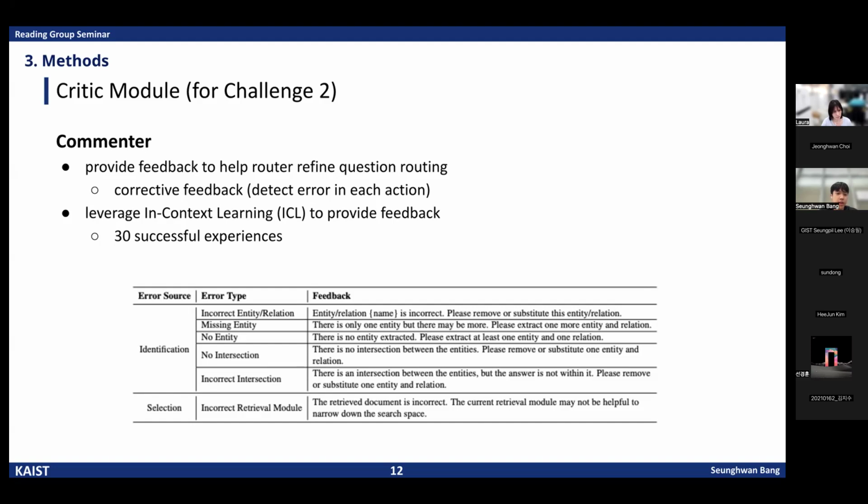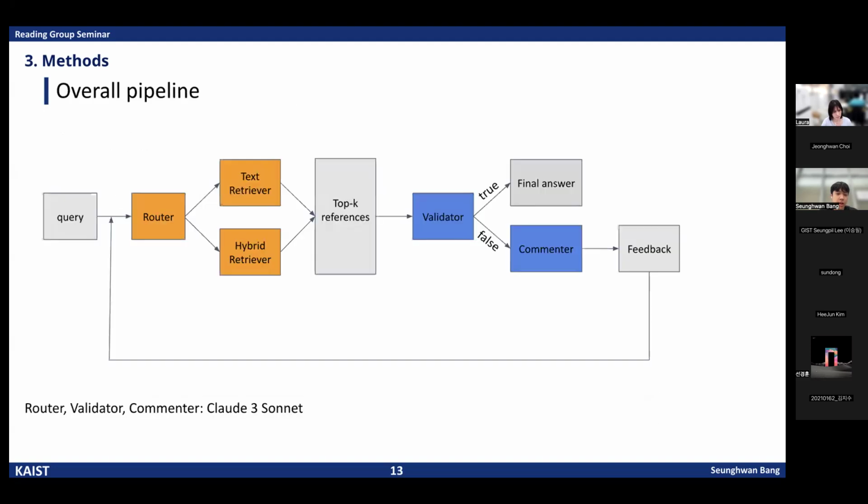In this paper, they didn't provide the overall pipeline, so I made a simple overall pipeline. From the query, the router extracts the entity and content. So the router picks the text or hybrid retriever, and that retriever gets top K references from outside.